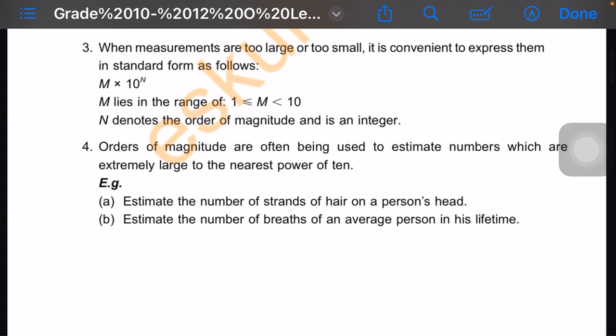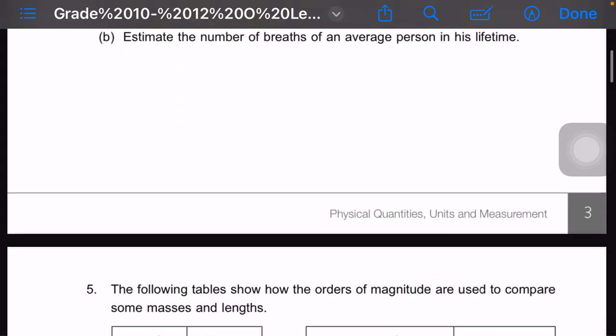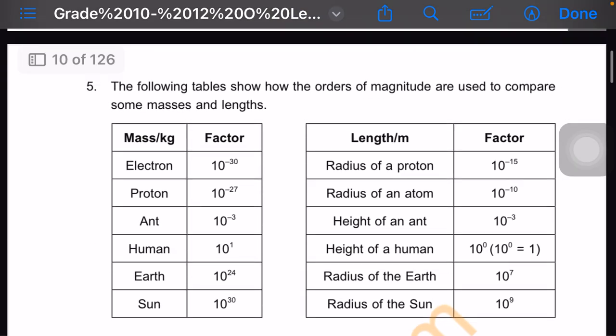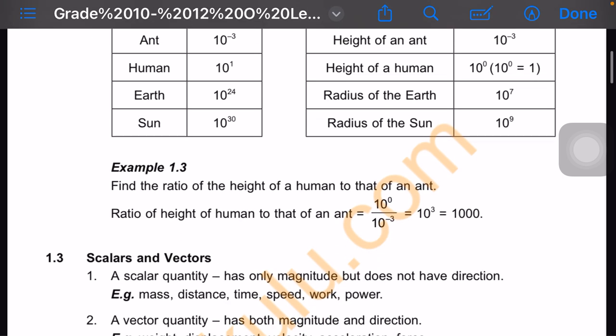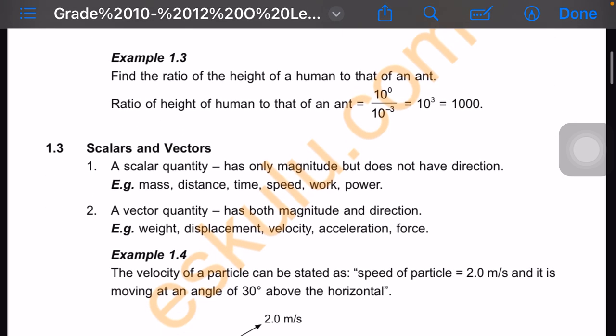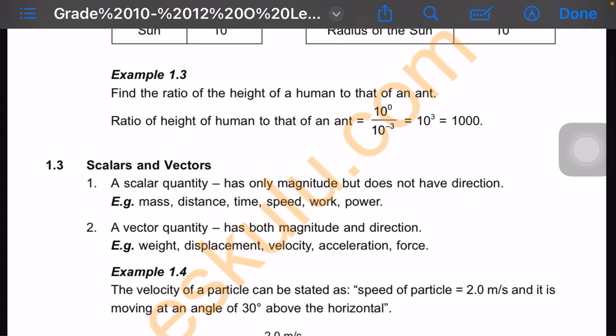Orders of magnitude are often used to estimate numbers which are extremely large, to the nearest power of 10. The following table shows how orders of magnitude are used to compare some masses and lengths. Electrons have that figure, and you find the ratio. Okay, you go to 1.3. Here, you need to understand this.